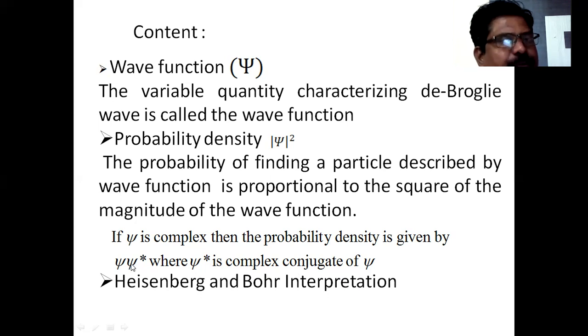Suppose our particle is existing in a three-dimensional space.